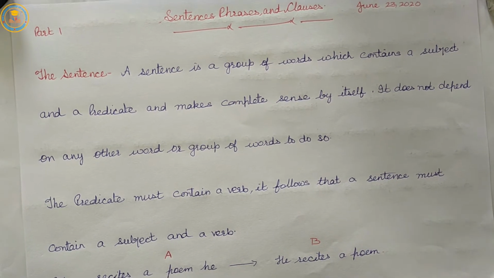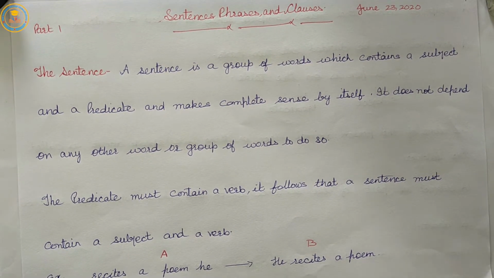So, a sentence is a group of words which contains a subject and a predicate and makes complete sense by itself, and it does not depend on any other word or group of words to do so.